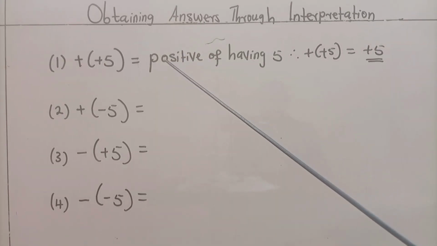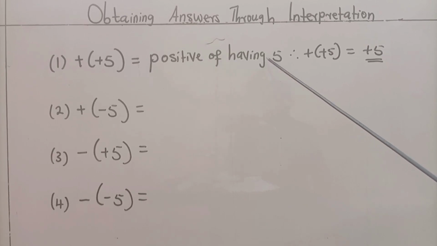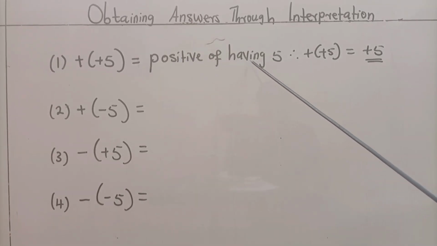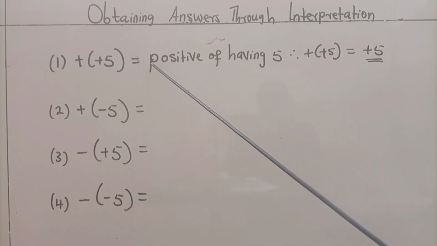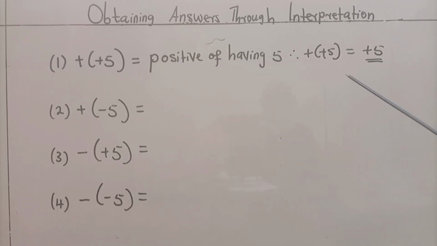Therefore, what does this mean? Positive of having 5. It means if you're having 5, don't change from having 5. It means continue having 5. Therefore, if this means continue having 5, the answer is equal to plus 5. If you like, just write ordinary 5 without a plus, remembering that whenever a number is written and there is no sign that precedes it, the sign that precedes it, though unwritten, is plus.